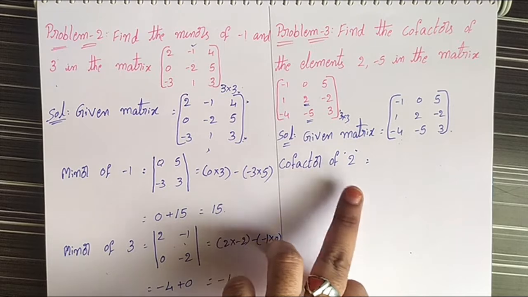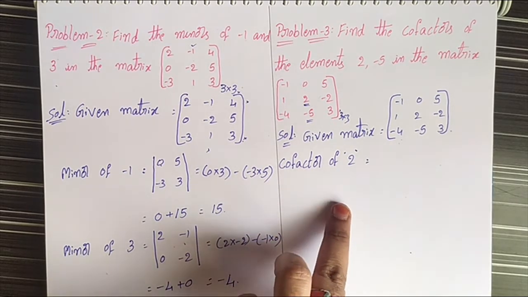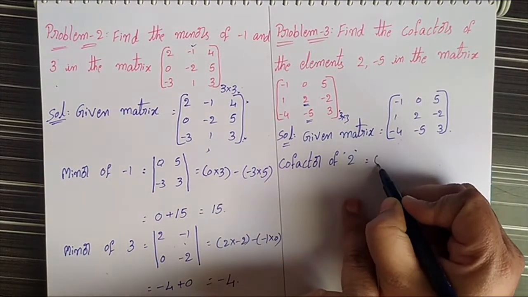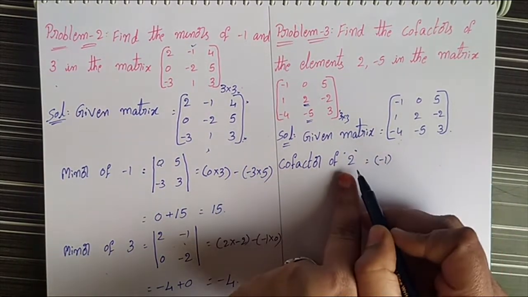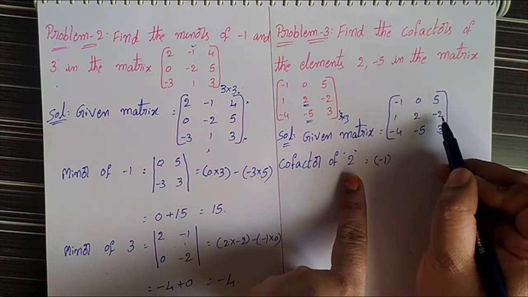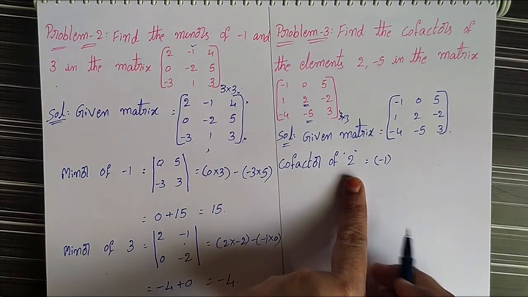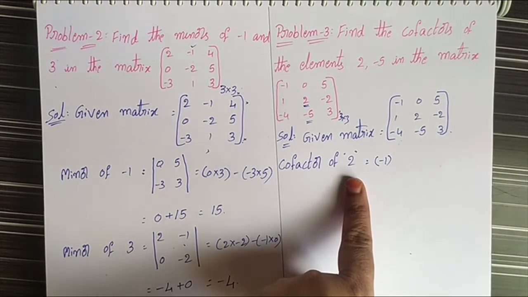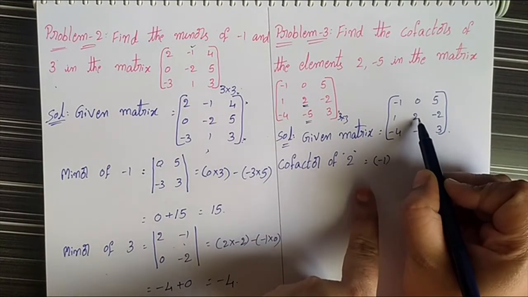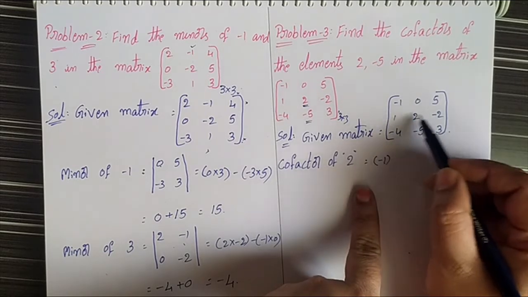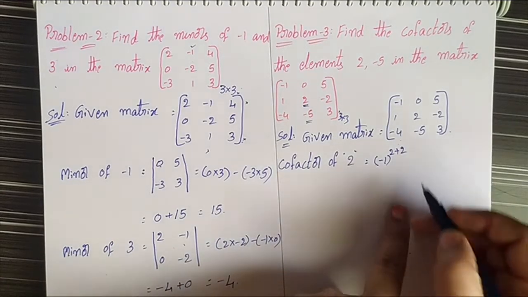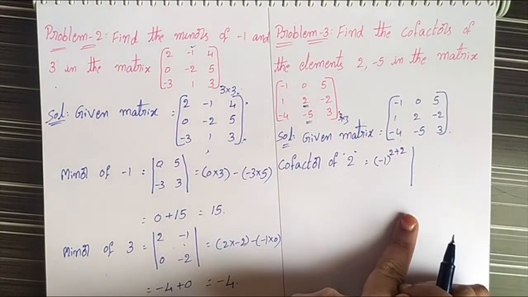Element 2, the cofactor of element 2. The cofactor formula is (-1) to the power i plus j into the minor of 2. Here (-1) to the power i plus j means this element's row and column number. The number 2 is in the second row, second column. That means i value is 2, j value is also 2, into the determinant of the minor.